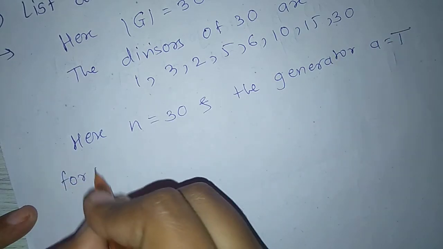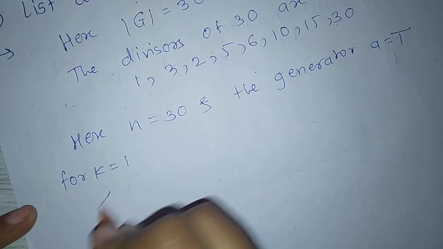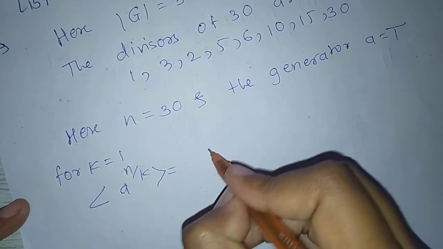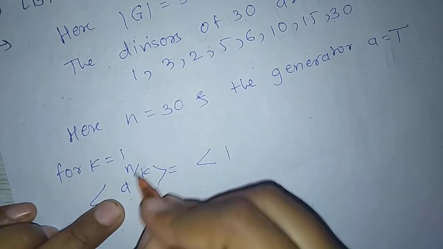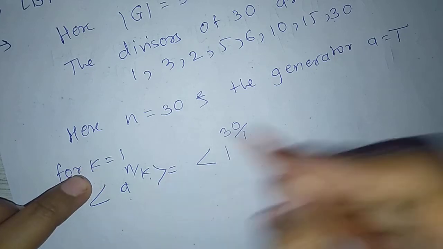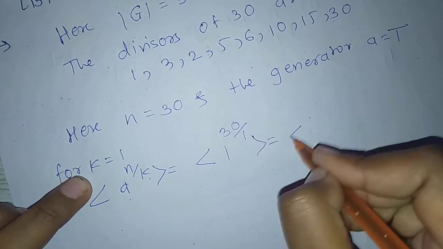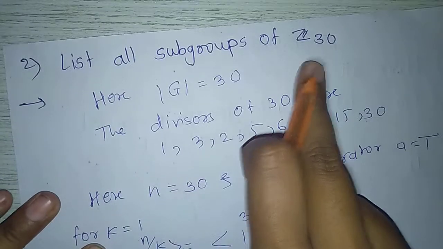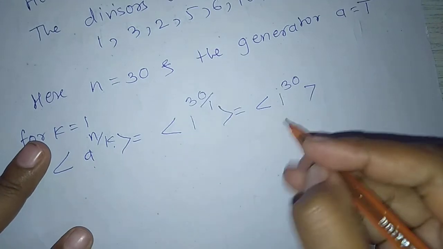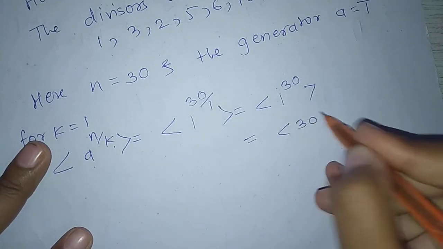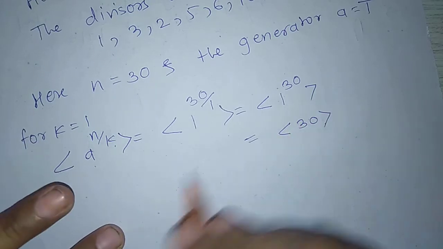For k equal to 1, we have a raised to n upon k, that is, the set generated by a raised to 30 upon 1, equals the set generated by 1 raised to 30. But here the binary operation is addition, so 1 raised to 30 is nothing but 30, so the set generated by 30.